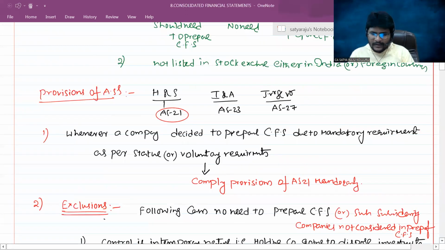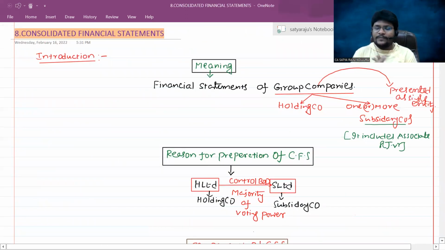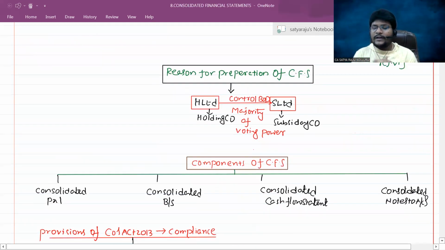Okay, fine. Now, if you observe my discussion, we started our journey with the meaning. Sir, the meaning of CFS is nothing but preparing the financial statements of group companies by treating them as a single entity. The reason for preparation of consolidated financial statements is that it gives a true and fair picture of the group as a whole. Various advantages I also told you, such as knowing the real intrinsic value per share. It is only possible this way. Am I right?